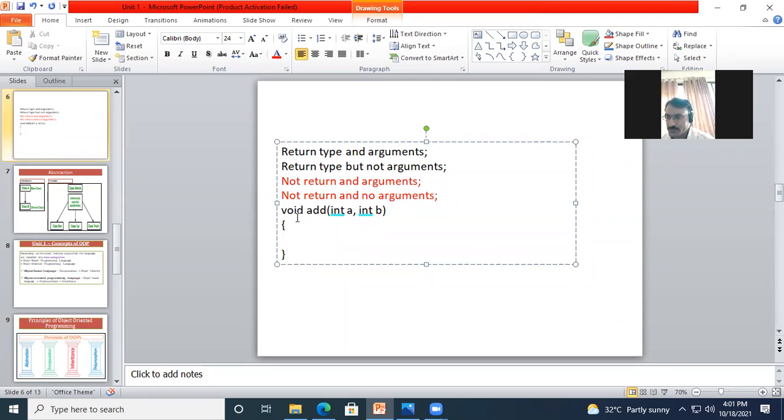Now for this example, if you have a return type other than void, let's say the basic example again, integer. For that integer, if I have mentioned my function with any return type other than void, it will be considered under these two parts: return type and arguments, return type and no arguments. Now if you check this example, I need to write the return statement here.